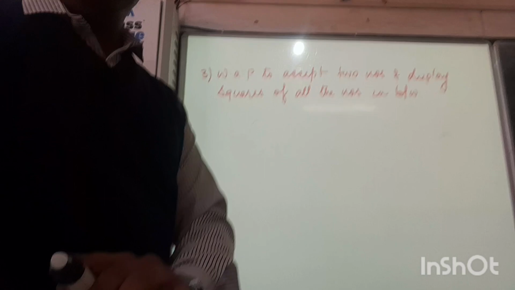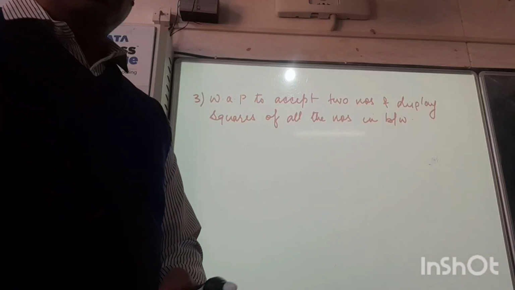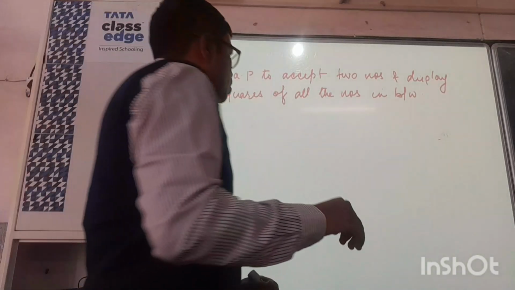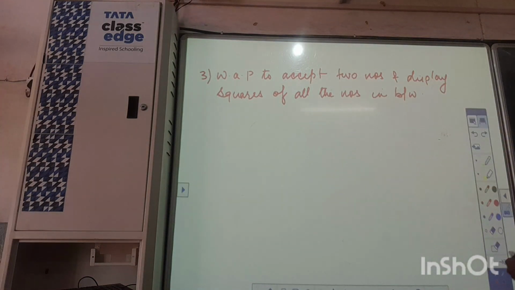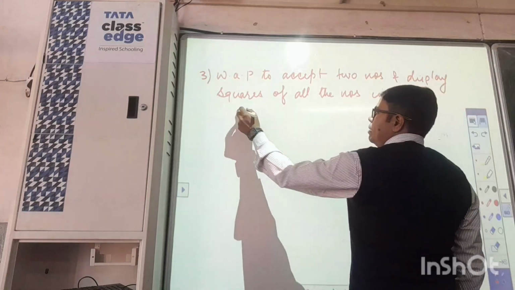Okay, let's discuss. The question says to accept two numbers. So simply two variables you can take, a and b.